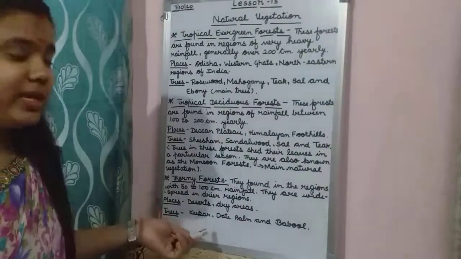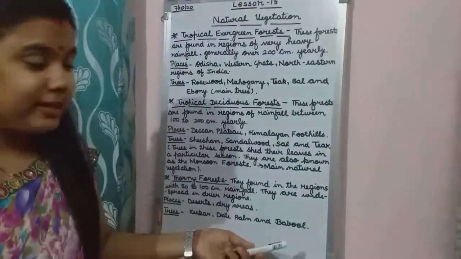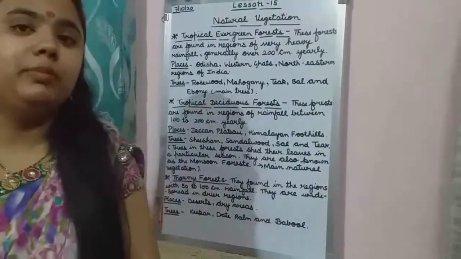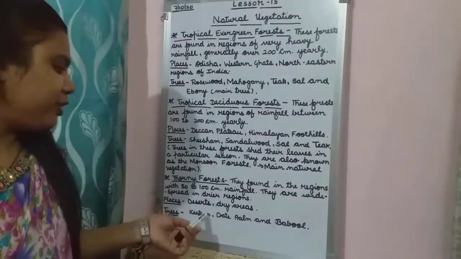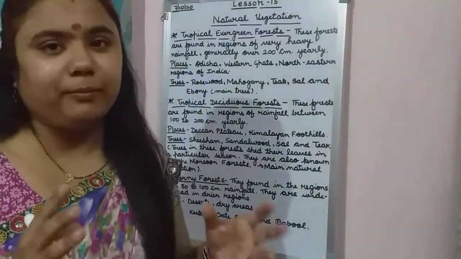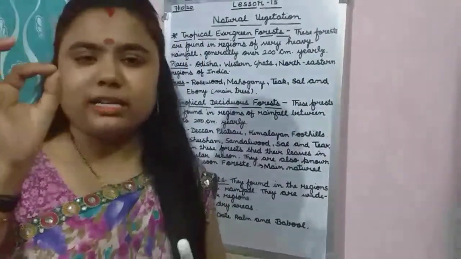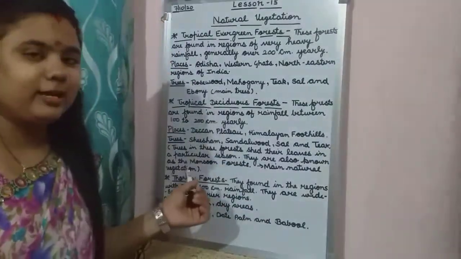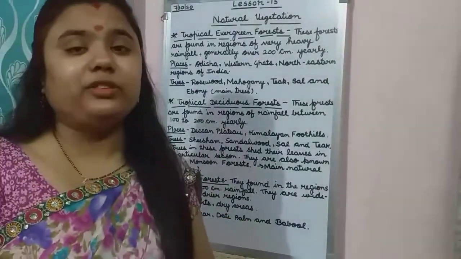Then which are the trees? Kikar, date palm and babool. You must have heard that babool trees grow in the deserts, mostly in the drier areas. So these are the main trees of thorny forest: kikar, date palm, and babool. And cactus also grows in the deserts. In the cactus you must have seen the thorns, kate. This thorn means kate. That is why it is called thorny forest. So kikar, date palm, and babool are the main trees of these thorny areas.